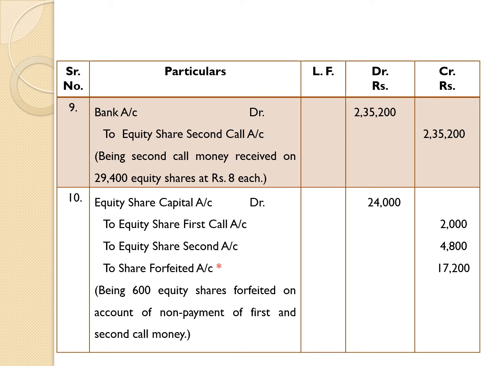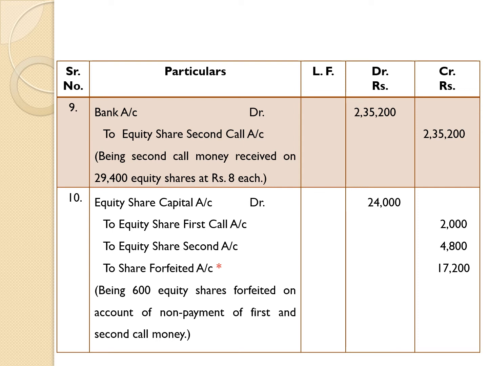Therefore, amount received on 29,400 equity shares. Hence, 29,400 equity shares into rupees 8 is equal to rupees 2,35,200. Therefore, we have received an amount on second call of rupees 2,35,200.